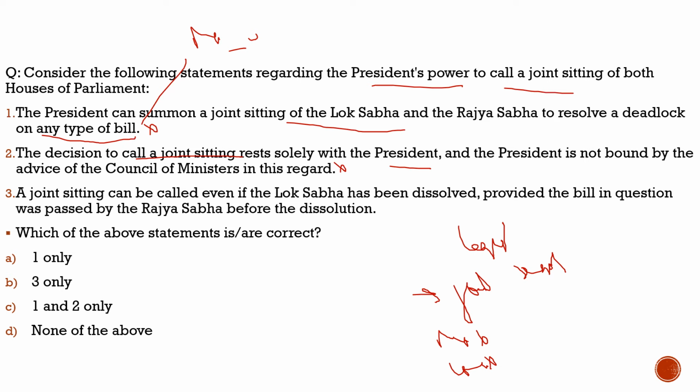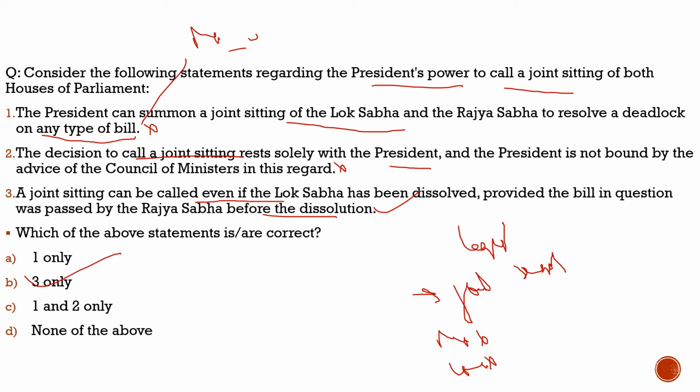Third statement, a joint sitting can be called even if the Lok Sabha has been dissolved, provided the bill in question was passed by the Rajya Sabha before the dissolution. 100% correct. If, for example, the Lok Sabha is dissolved and the bill has been passed by the Rajya Sabha before the dissolution, then the joint sitting can be called even if the Lok Sabha has been dissolved. So the third statement is correct. With respect to this question, the correct option would be option B, which is 3 only.